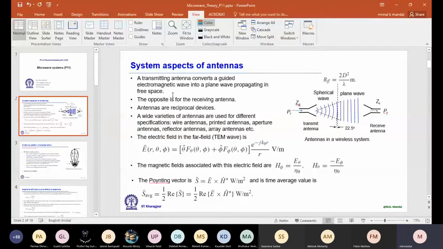So in general, what is the function of an antenna? It works like a transducer which changes a guided wave into a space wave or radiating wave, and that radiating wave can propagate in space. When we are going for earth communication, the medium is air. Inside air, the velocity of the electromagnetic signal, if you compare with that in free space, is retarded by a factor of 1.0003. Anyway, we can approximate it as nearly 3 into 10 to the power 8 meter per